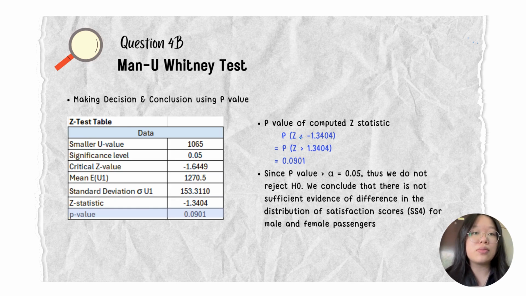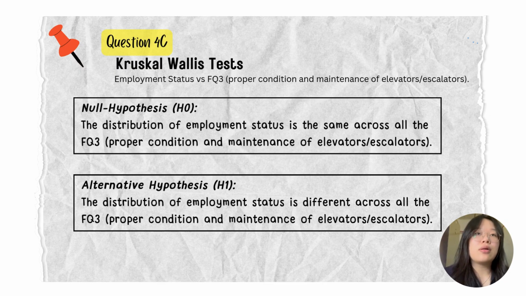For question 4C, we conduct a Kruskal-Wallis test to determine whether there is a statistically significant difference in perception of FQ3, which is the proper condition and maintenance of elevators or escalators, across different employment status groups. We selected employment status as the independent variable because different groups may have different experiences with LRT facilities. First, we also need to state the hypothesis.